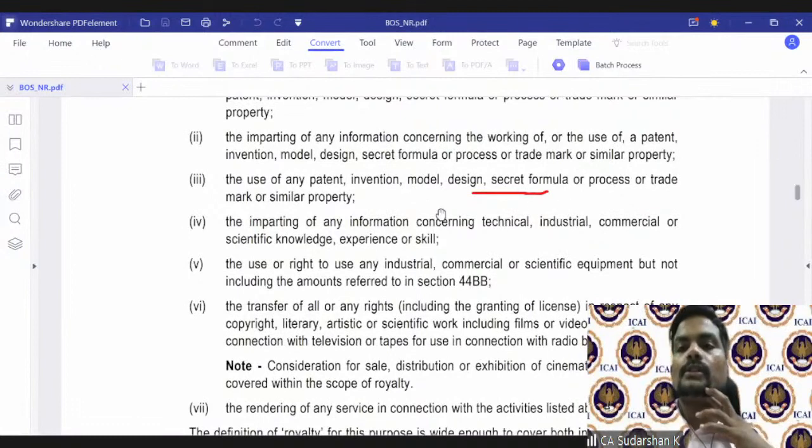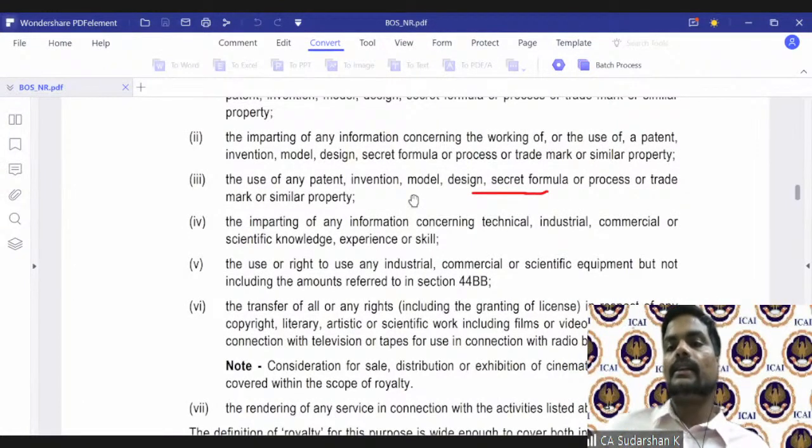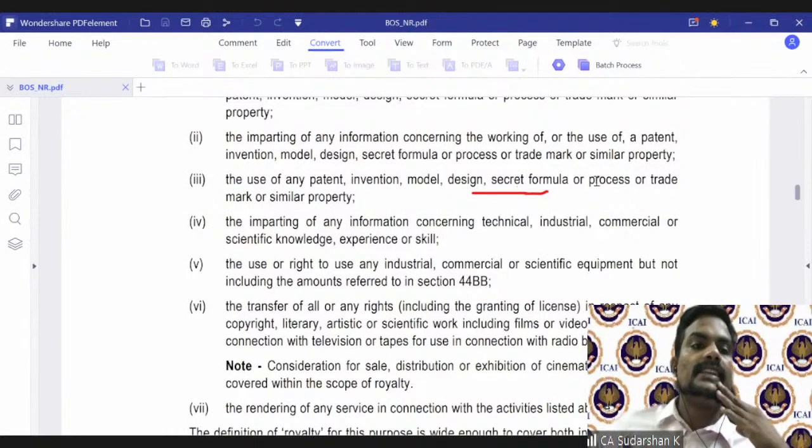I use any patent; it can be use of an invention; it can be use of a model; it can be use of a design, comma, secret formula or process or trademark or similar property.